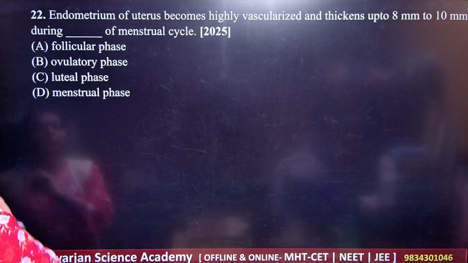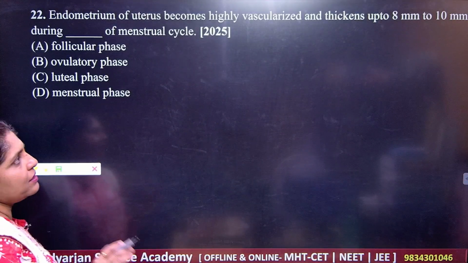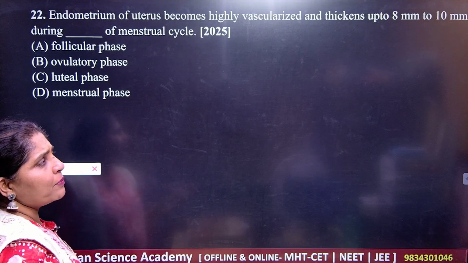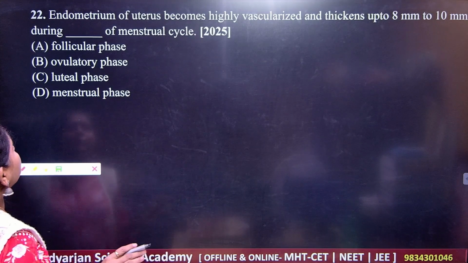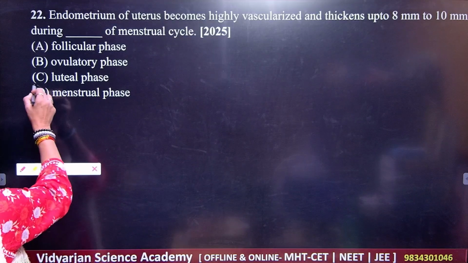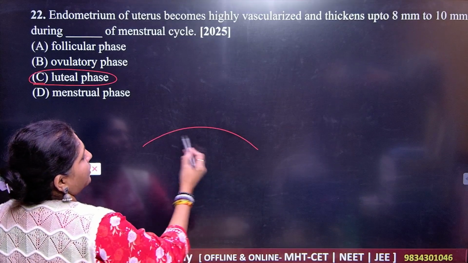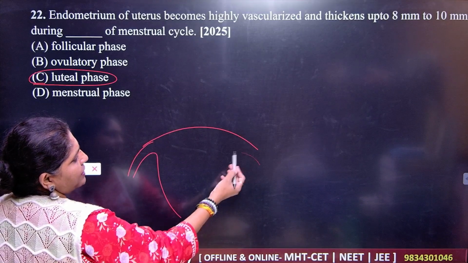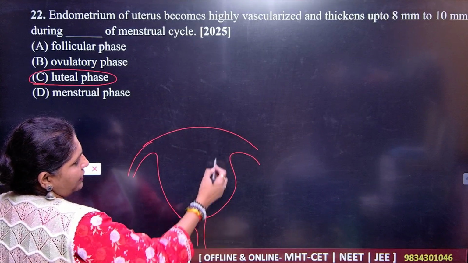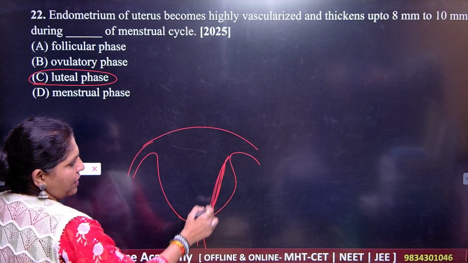Next. Question number 22. The endometrium of the uterus becomes highly vascularized and thickened up to 8 mm to 10 mm during which phase here? During the luteal phase. Where is the endometrium? The endometrium is present in the internal part, the layer here.